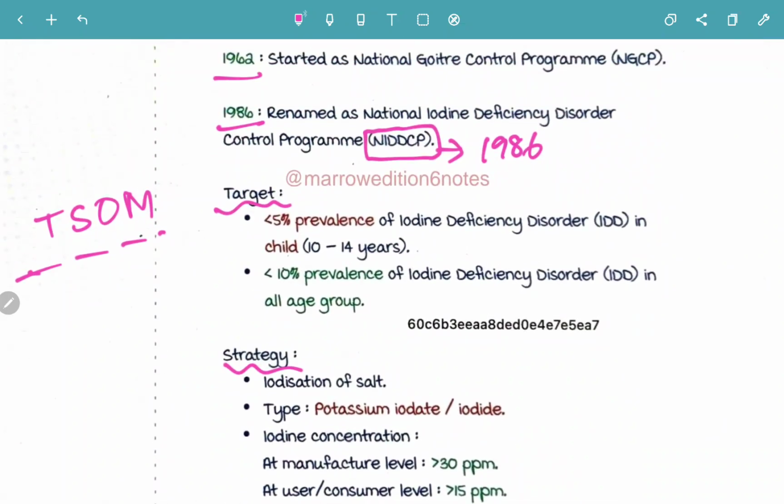What is the target of NIDDCP? The target is less than 5% prevalence of iodine deficiency disorder in children, especially around 10 to 14 years.